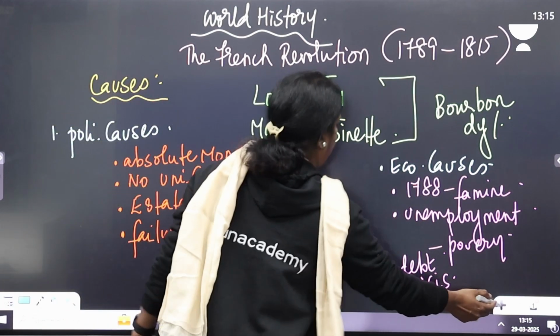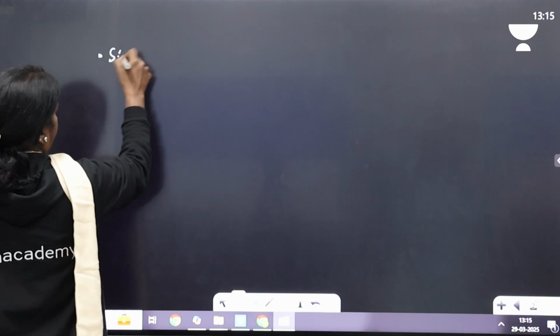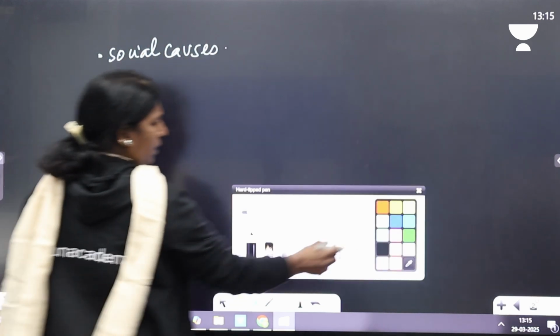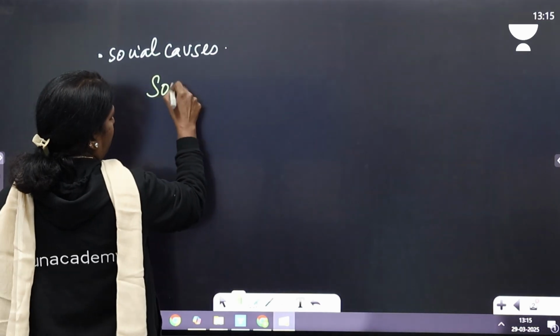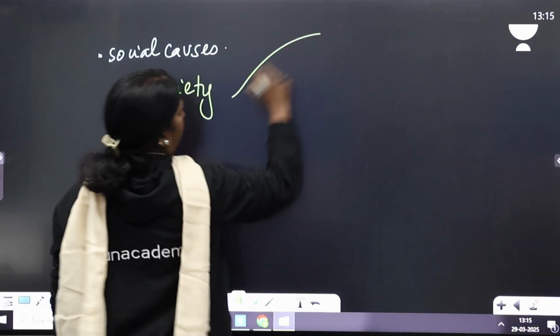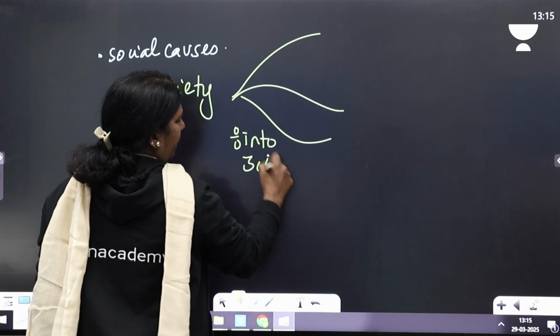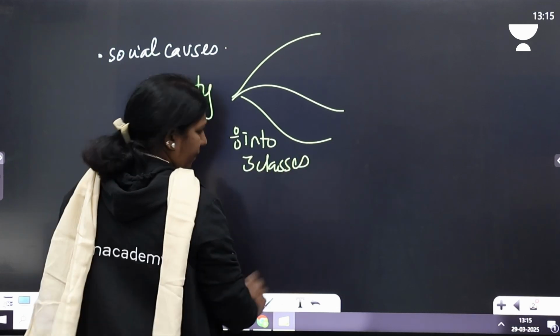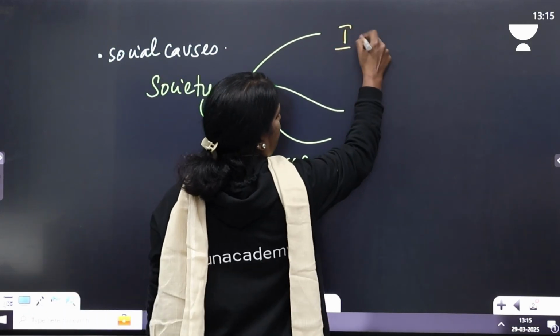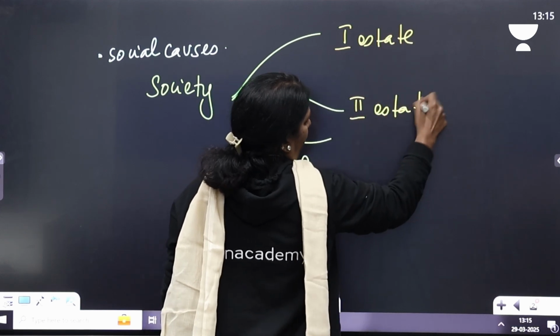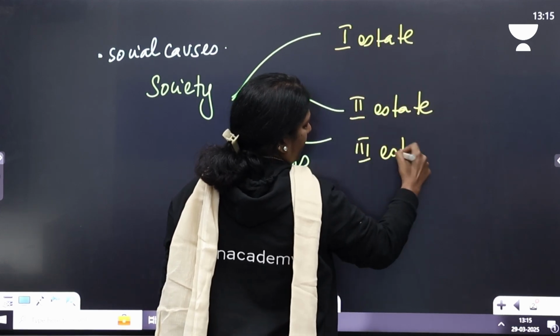Coming on to the next cause, the social causes. When you look at the social causes for the French Revolution, French society was divided into three classes. When we break down the classes, they are called the first estate, the second estate, and the third estate.